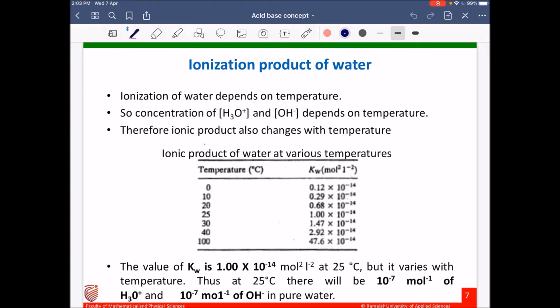But this value varies with temperature. At 25 degrees Celsius, Kw is 1 into 10 to the power minus 14. At this temperature, hydronium ion concentration will be 10 to the power minus 7 and OH minus ion concentration will be 10 to the power minus 7 moles per liter.